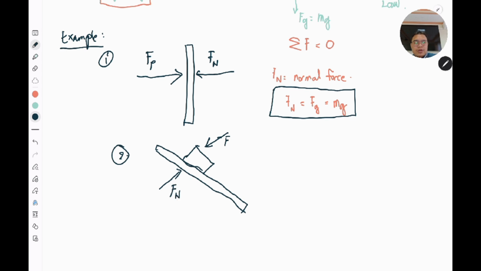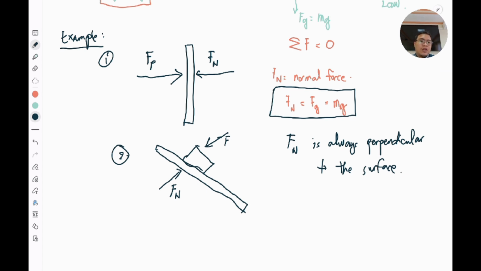Your cue here is that your normal force is always perpendicular to your surface, regardless of the position of your surface, whether it is flat, vertical, horizontal, or inclined. Your normal force is always perpendicular to your surface.